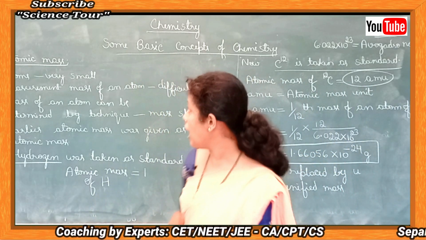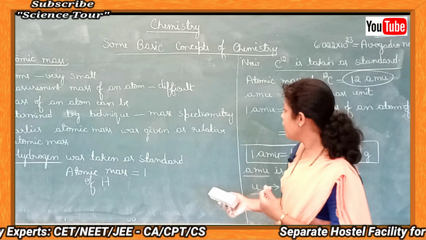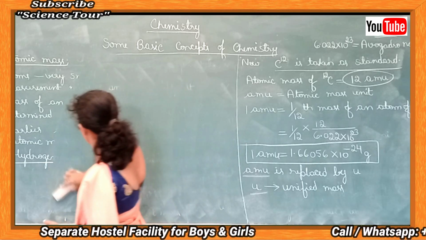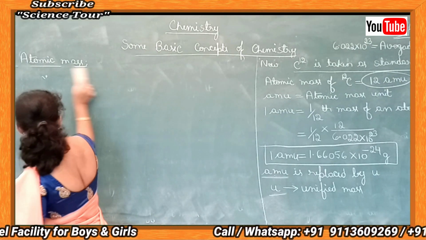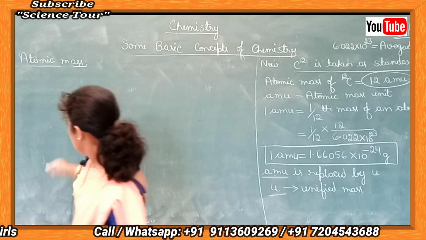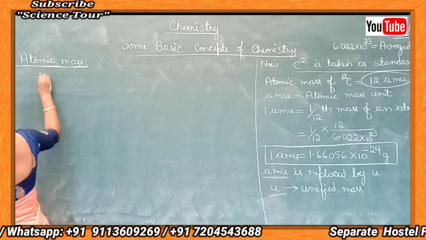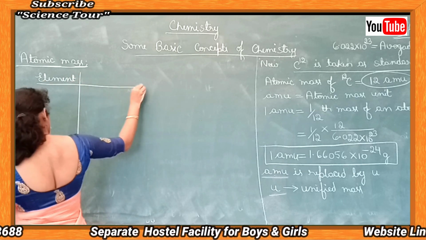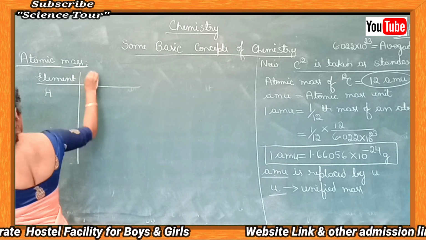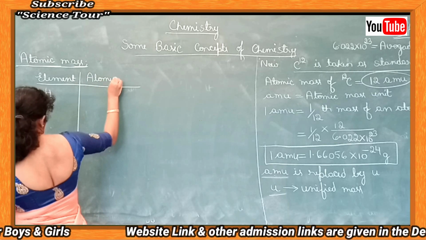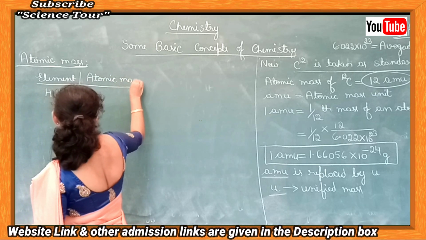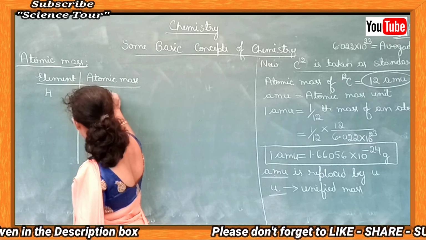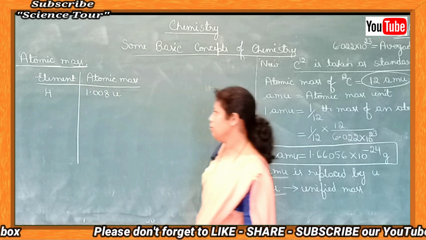Now what are the atomic masses of different elements? For a few elements you have to remember the atomic masses. For the element hydrogen, the atomic mass is 1.008 unified mass or AMU.